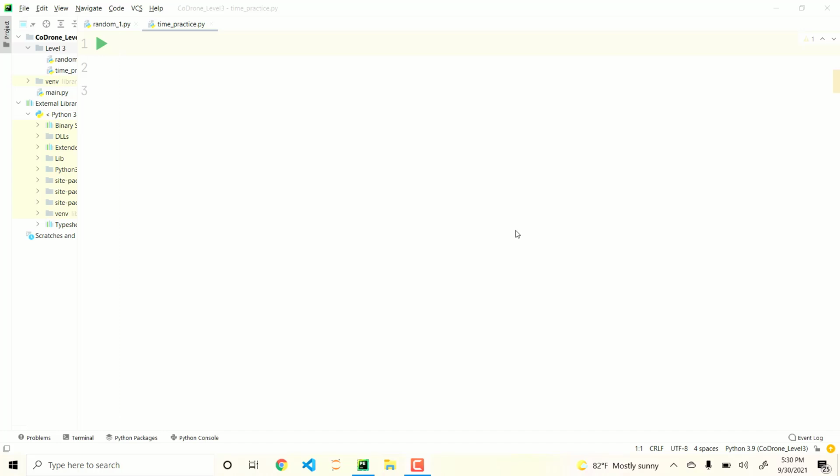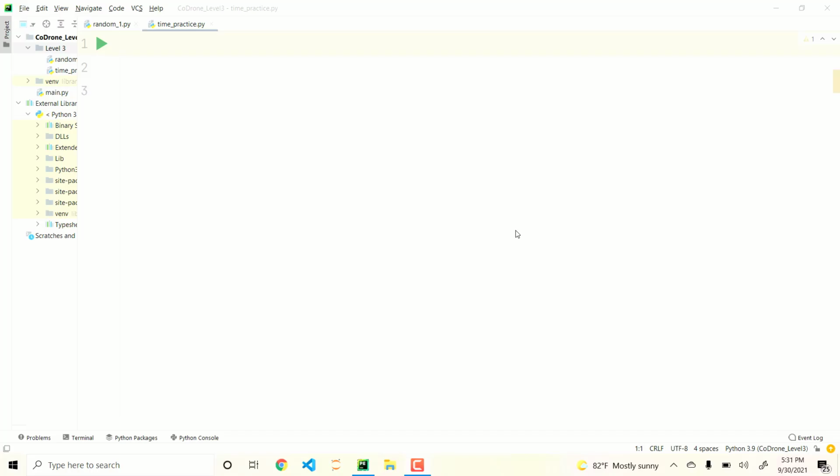Hey there, so now we're going to be looking at timers. Now, within Python, we have this time library. We've used it before. We actually used it to cause our program to take a break for a few seconds using the sleep function, right? And so now we're going to be using that library to check the value of things.